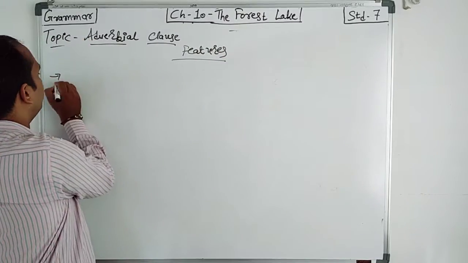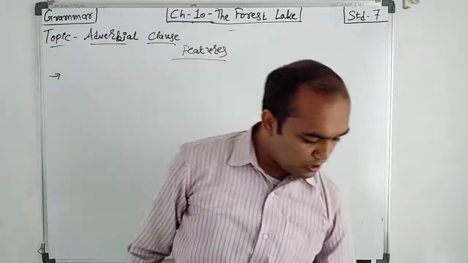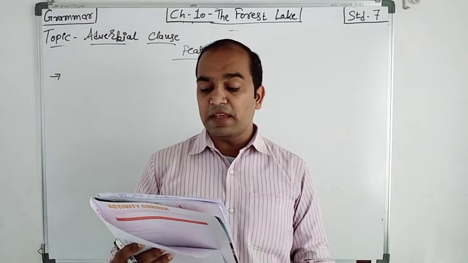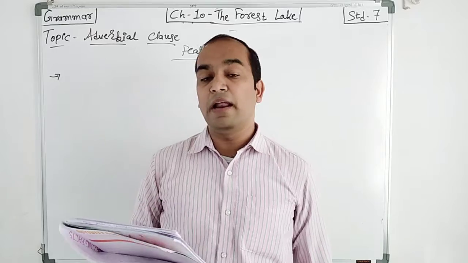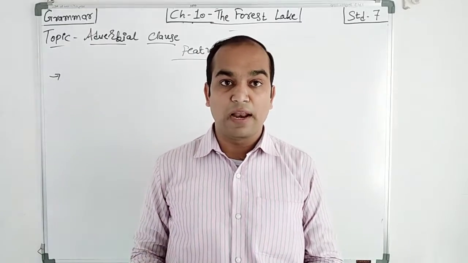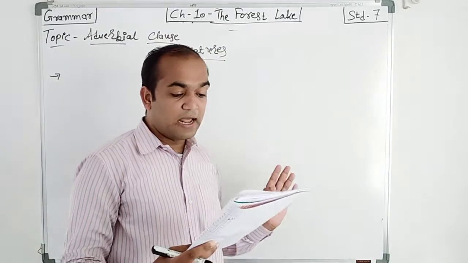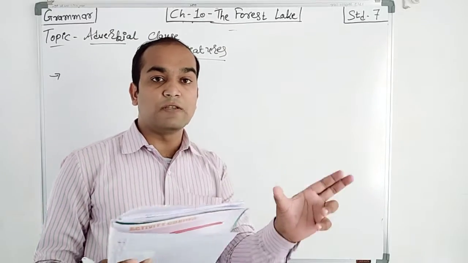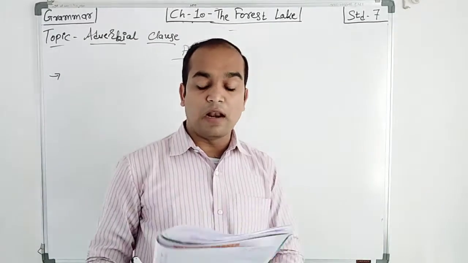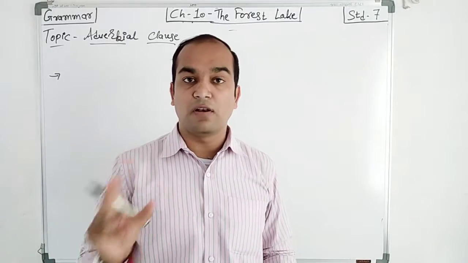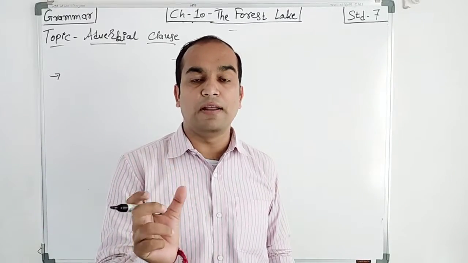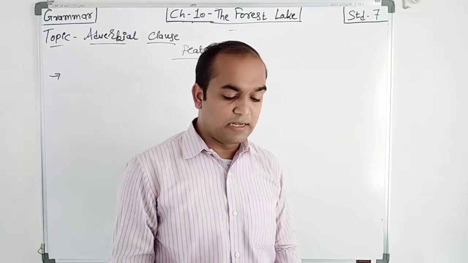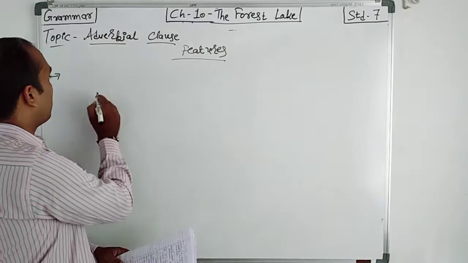So number one is what? It has a subject and a verb, like another dependent clause. As we solved the example, I will return home when I finish my homework. In the first clause, I will return, and in the other, when I finish. Both clauses have a subject and a finite verb.